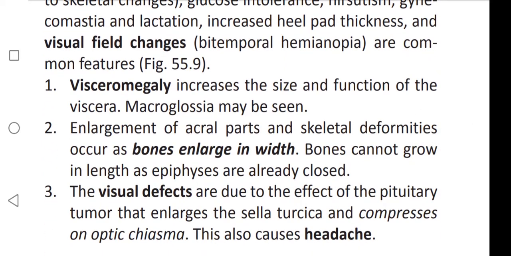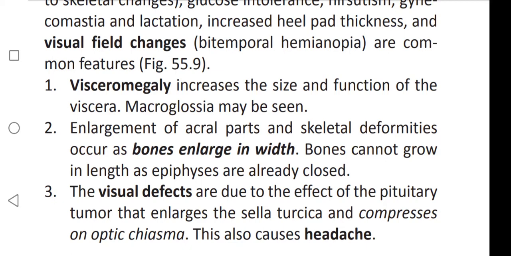Visceromegaly increases the size and function of the viscera. Macroglossia may be seen. Macroglossia means enlargement of the tongue. Enlargement of acral parts and skeletal deformities occur as bones enlarge in width. Bones can't grow in length as epiphyses are already closed. The visual defects are due to the effect of pituitary tumor that enlarges the sella turcica and compresses the optic chiasma.